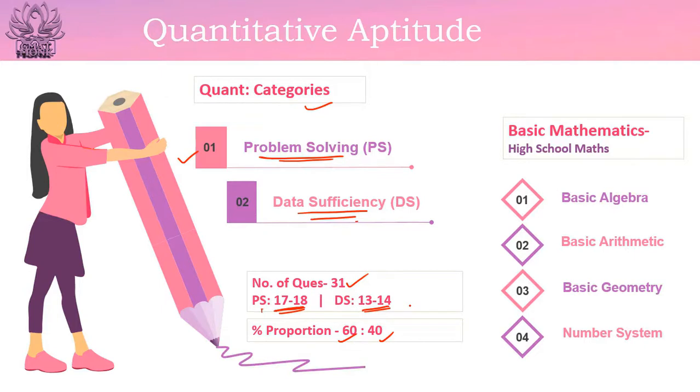Now in quantitative aptitude, what will be tested? There will be two types of problems that you have seen. Now which type of problems would be asked in these two categories? So that would be your basic mathematics, that is your high school maths only. So you would be tested on your basic algebra, your basic arithmetic skills, your basic geometry, and then number system. So these are four topics that you will be tested upon.